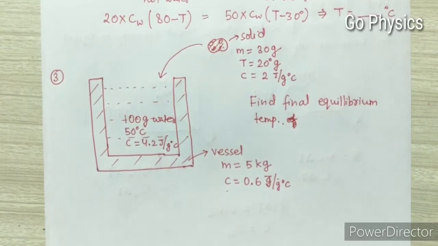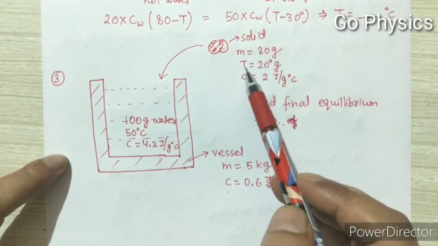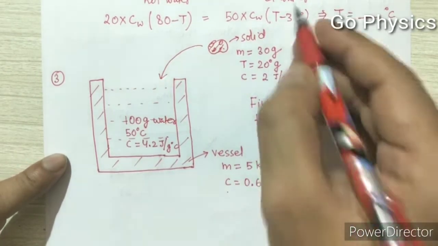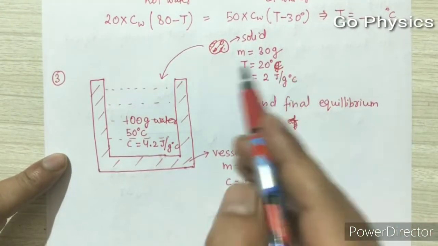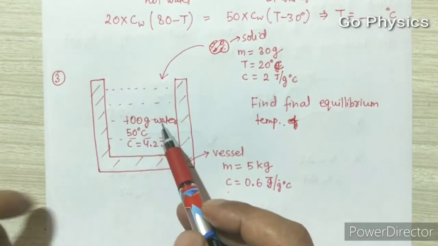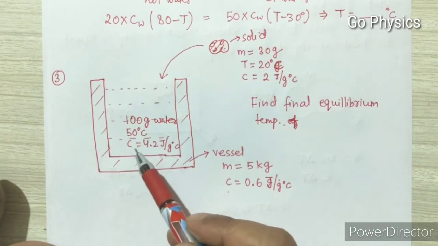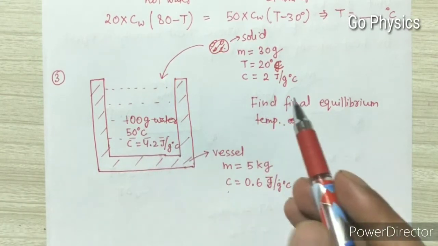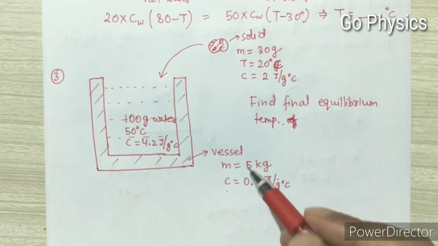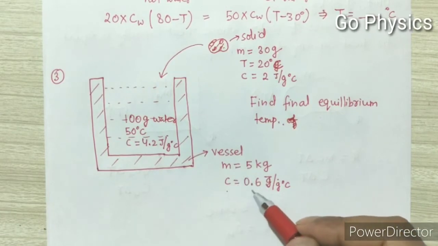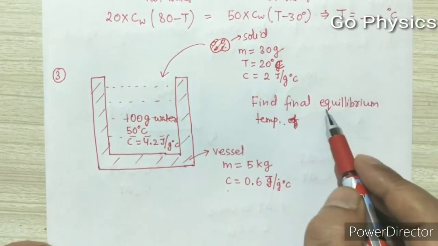In question number 3, it is given that a solid having mass of 30 gram, initial temperature 20 degrees Celsius, and specific heat capacity 2 joule per gram per degree Celsius, is poured inside 100 gram of water, initial temperature 50 degrees Celsius, and specific heat capacity of water is 4.2 joule per gram per degree Celsius. In this case, the mass of the vessel is also given, and the specific heat capacity of the material of the vessel is given as 0.6 joule per gram per degree Celsius. In this question they are asking to find the final equilibrium temperature.